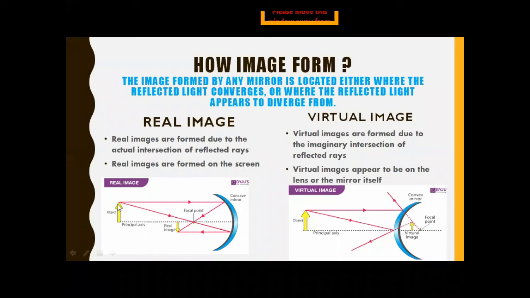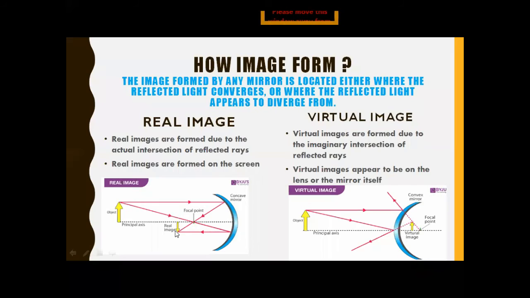As you can see in the diagram, real images are formed due to the actual intersection of the reflected rays. The yellow arrow represents the object, and two rays are coming from that object. When they strike at different positions on the mirror, they also reflect at different positions.